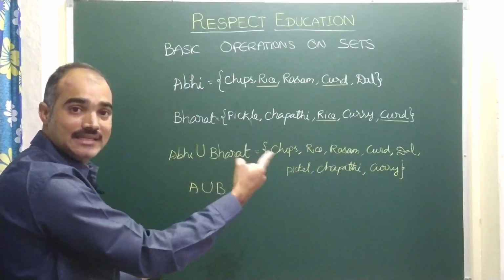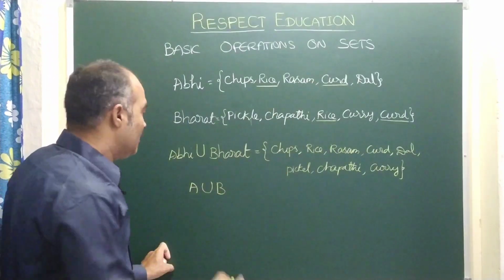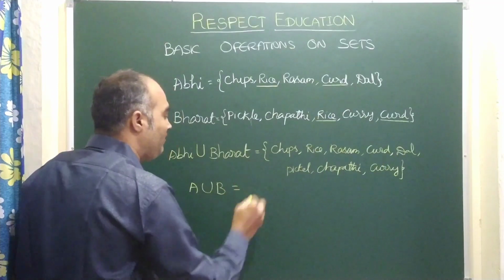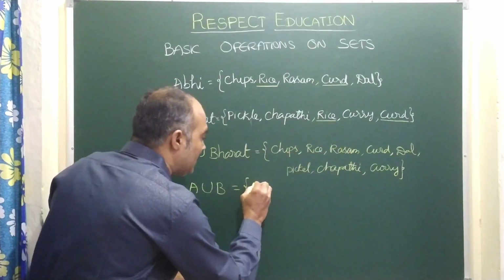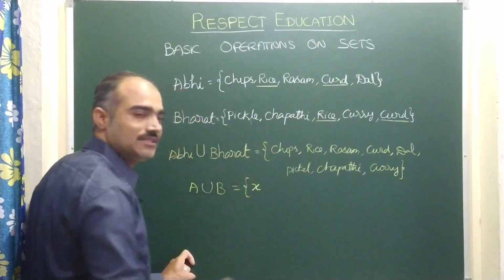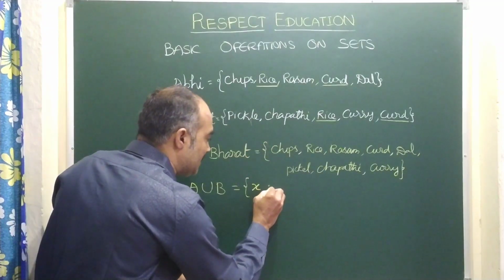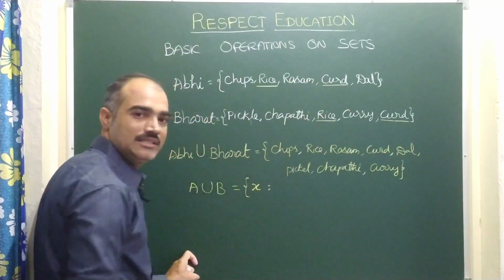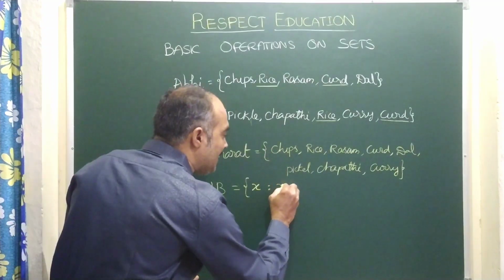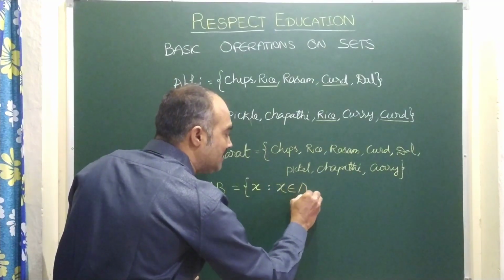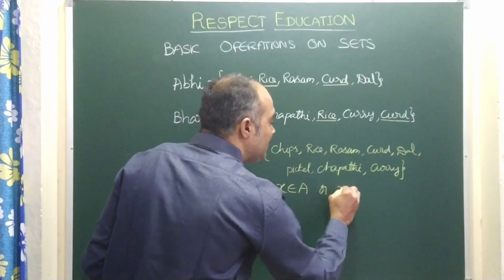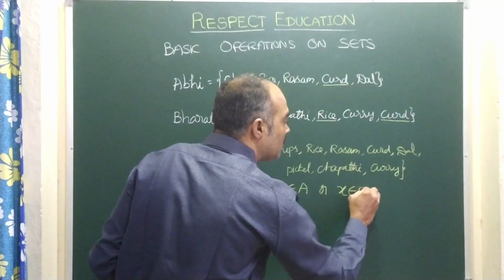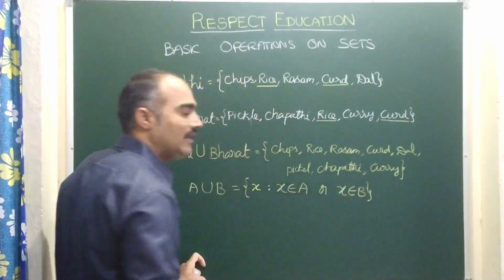I will tell you why I used the word or. So here A union B means, in general we write, children, suppose the items they have taken are X items, such that those X items belong to Abhi, meaning A, or those X items belong to Bharat also. Clear?